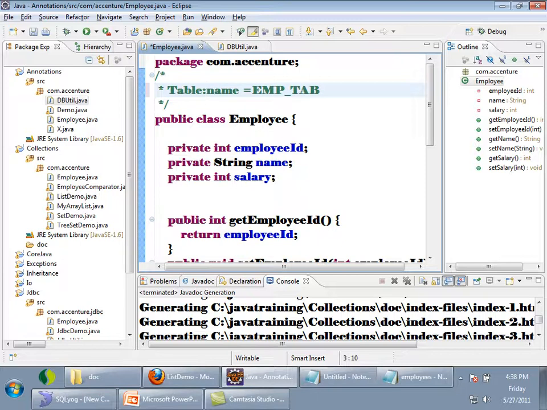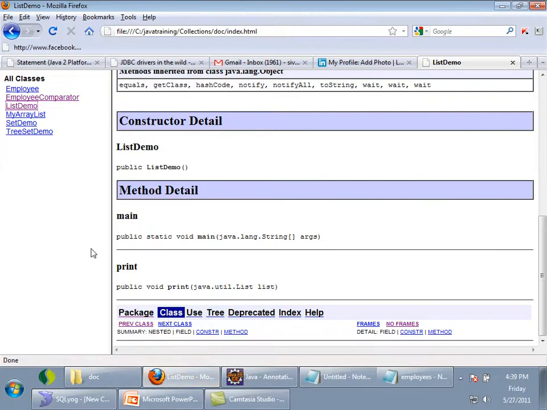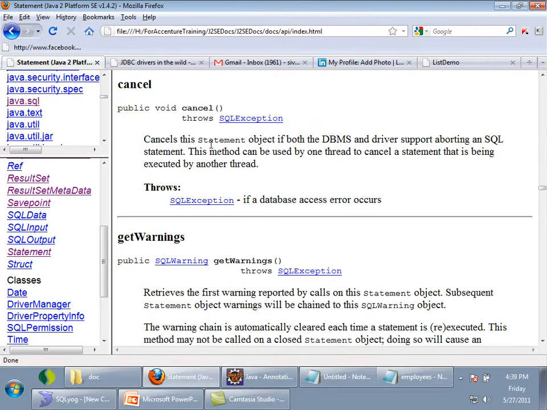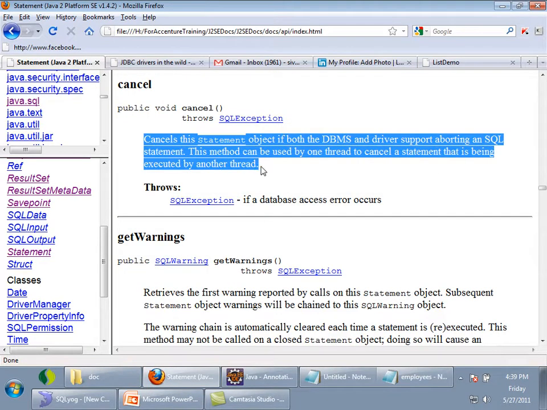When documentation is created, all the comments will be placed in that document. Only Java doc comments. Java doc comments are special. It has an extra star here. Only that comment is the Java doc comment. Above those methods, you can write on the top of the method, and Java will generate method level documentation. See here in the documentation. Yes, that will also be. Okay.